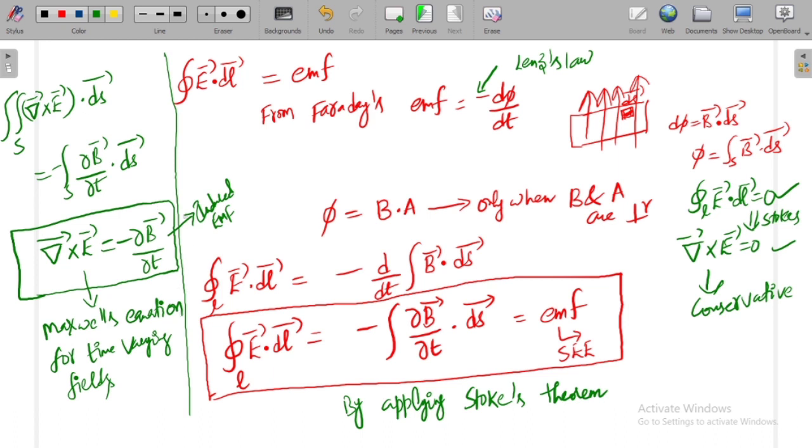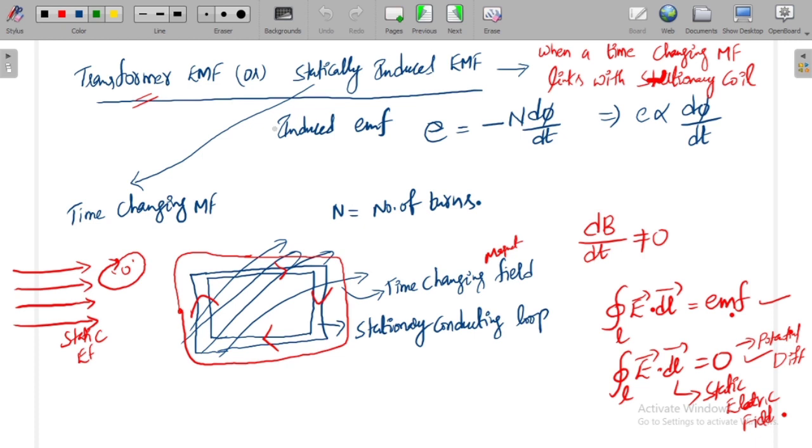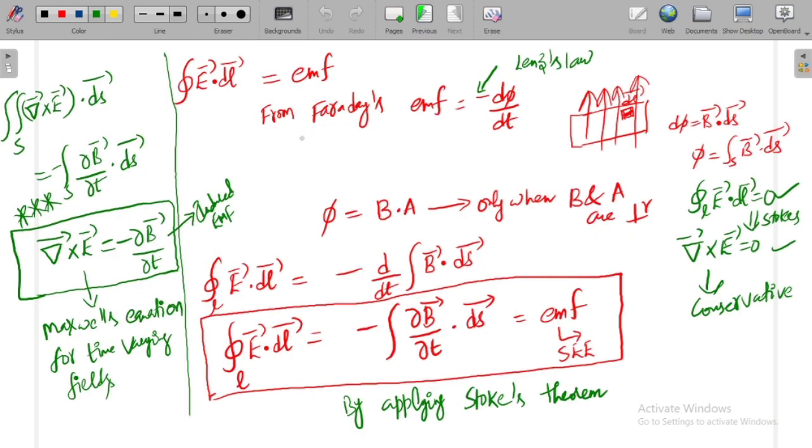Okay, so this is one of the very important Maxwell equations which is asked many times in examinations. So what we need to do in order to derive this? First we need to understand what is meant by a statically induced EMF or transformer EMF. From that we will get this expression, line integral of E dot dl is equal to EMF. So that from the Faraday's law, by applying Faraday's law, you can obtain this equation. Okay, so this is about the statically induced EMF.